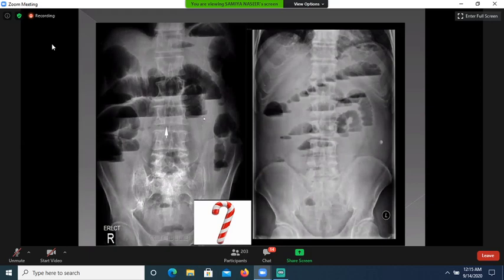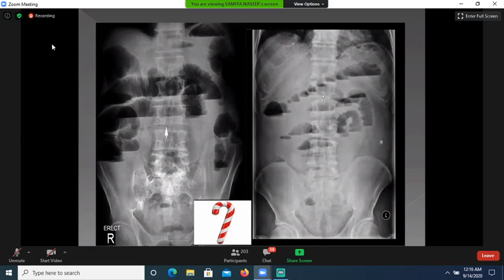Here you can see multiple air fluid levels. These are giving a candy cane appearance. One of the air fluid level is more than 2.5 centimeter wide. So if this type of image is seen, it will indicate a small bowel obstruction.